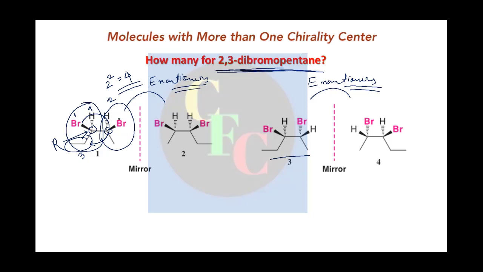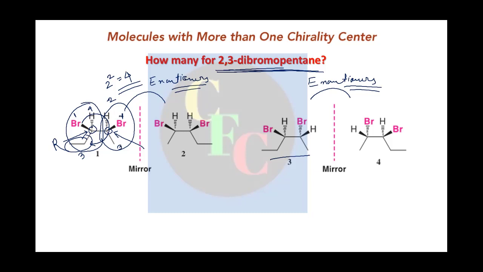Now if you consider this center, again the hydrogen is away from you, so no problem. Here this is 1 and this group is 2, and this is 3.